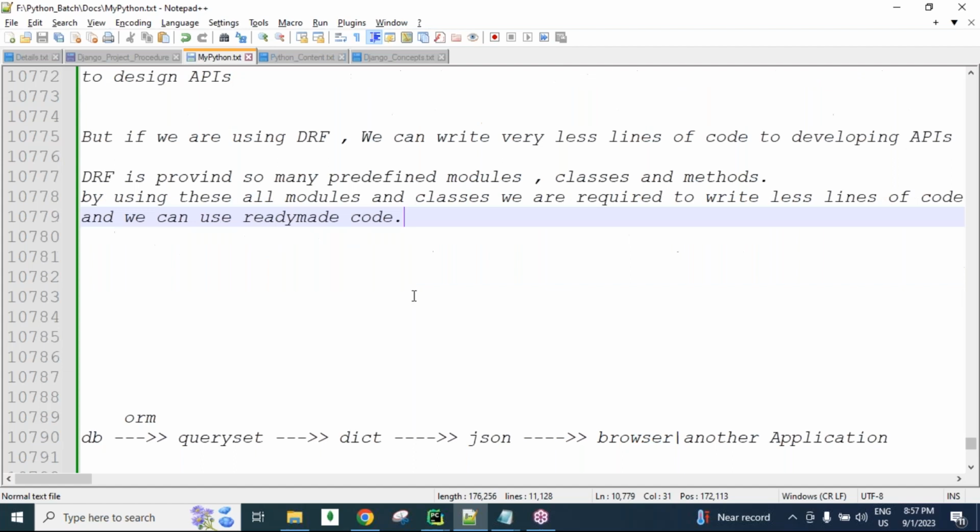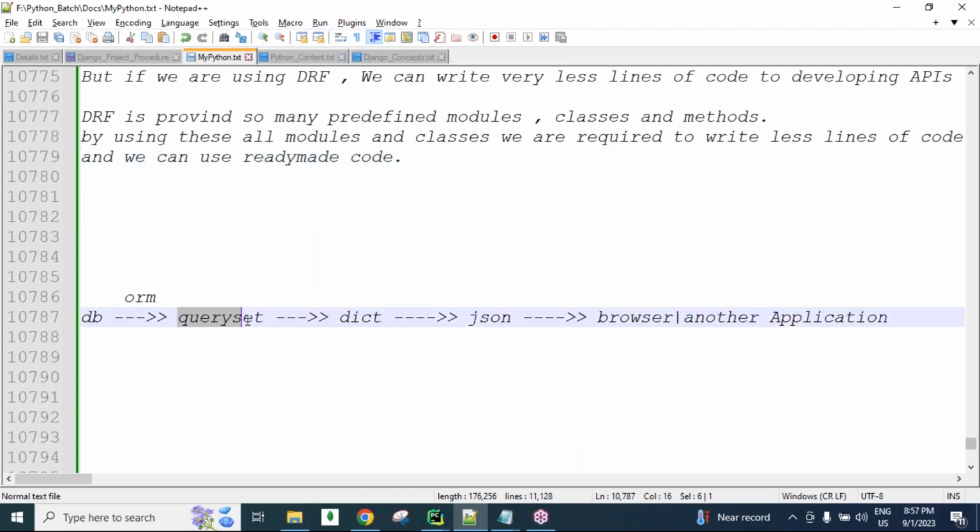Clear that? Converting query set data into a dictionary needs some logic in Django. Converting dictionary data into JSON again needs some logic. Sending this data to the browser again needs a method, guys. Now from the browser we send data in the form of JSON. Whether it is JSON or not, we check manually by writing lines of code. If it is not JSON, we send a failure response to the browser.